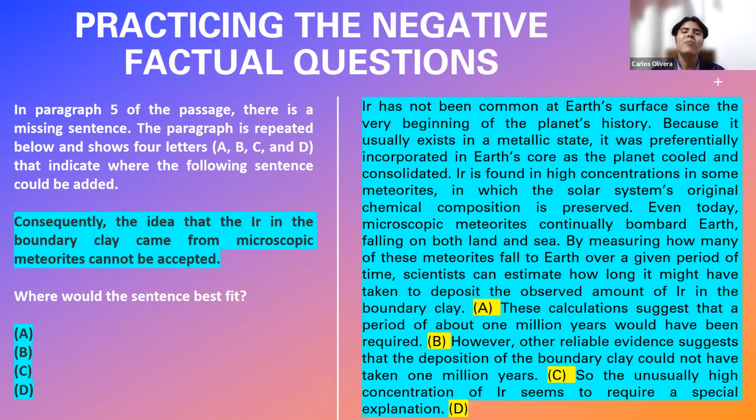And notice what happens right after spot C. So the unusually high concentration of iridium seems to require a special explanation. It's moving on to another topic. Why? Because it comes after a conclusion. And that is the best place to introduce the sentence because it complements the passage. Although it didn't need a conclusion, now we can add the conclusion there and the passage, as I say, becomes even more complete.